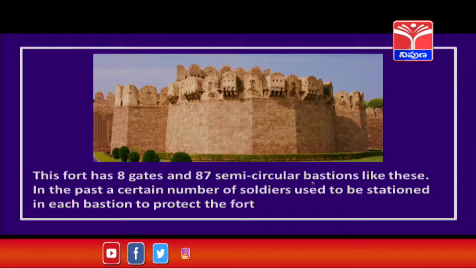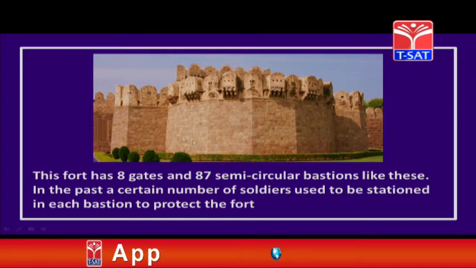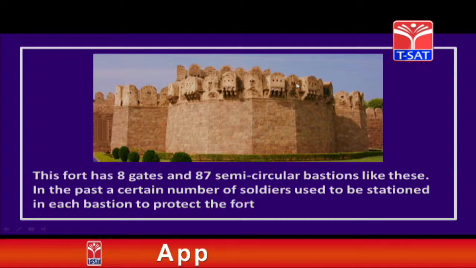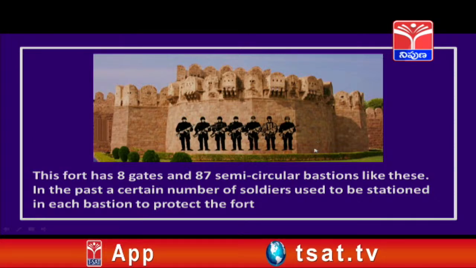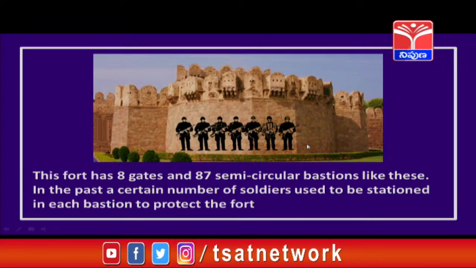So, what do you call this, children? This one? A bastion. It will be semicircular. Semicircular means half of a circle. So, like this, how many are there all around Golconda covering 10 kilometers? Yes, 87 semicircular bastions are there and 8 gates are there. And what is the purpose of these? In those days, soldiers were placed here. These soldiers used to guard so that no enemy enters into the fort. That is the reason for having these bastions and gates.